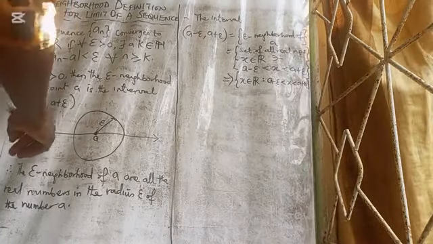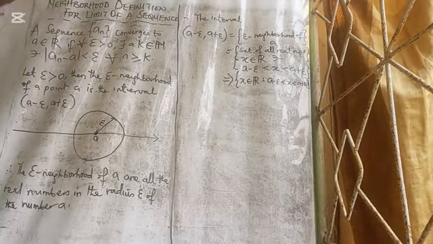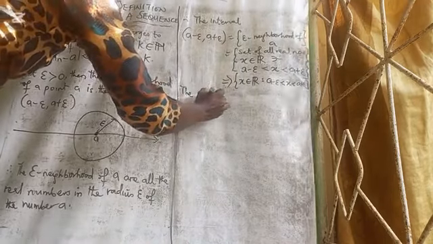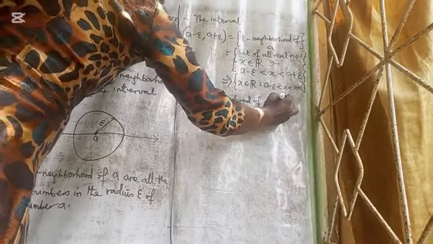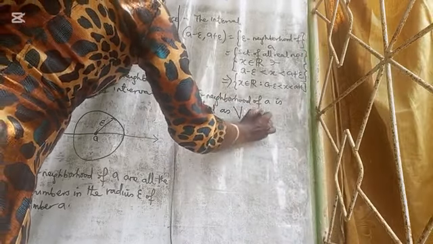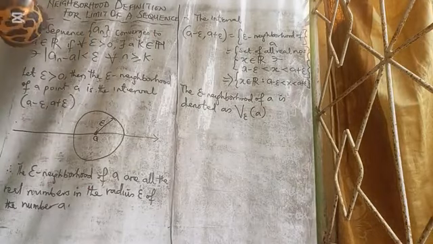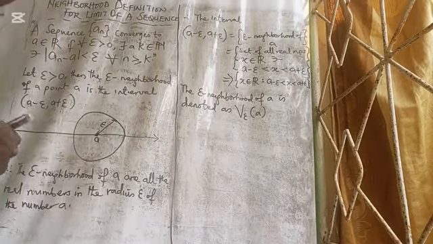Therefore, how do we now denote the neighborhood of A? The epsilon neighborhood of A is denoted as V epsilon of A. And so we can rephrase this initial definition for limit of a sequence as thus.